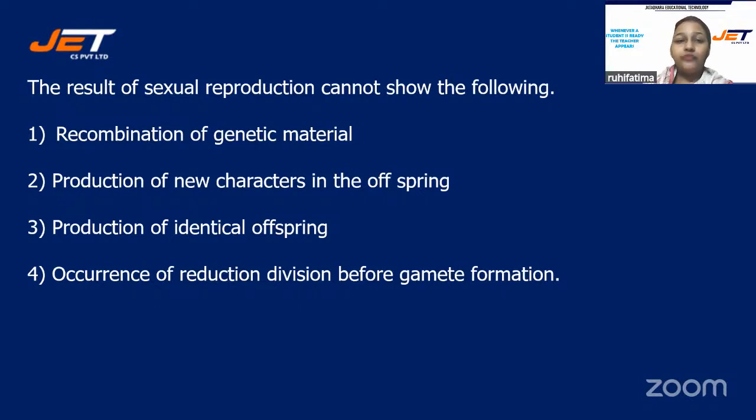The result of sexual reproduction cannot show the following: recombination of genetic material, production of new characters in the offspring, production of identical offspring, or occurrence of reduction division before gamete formation.